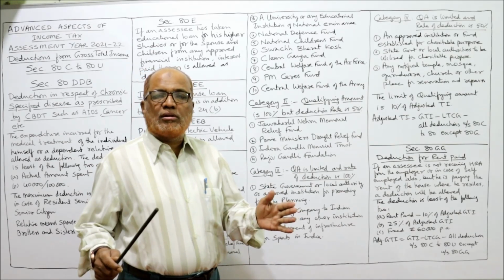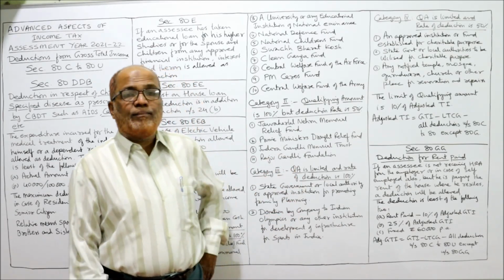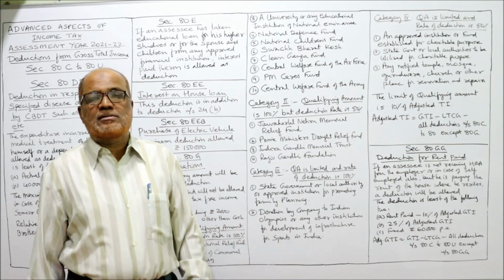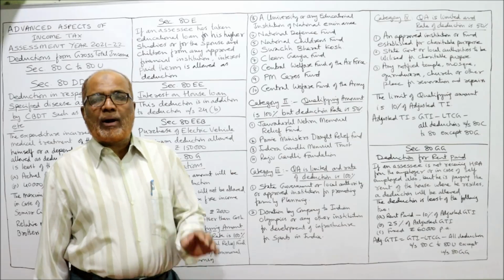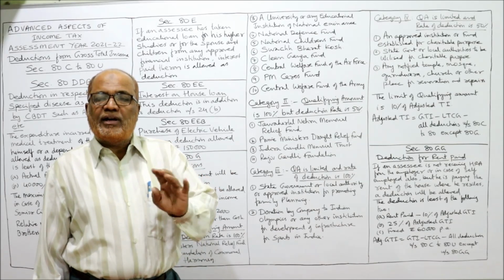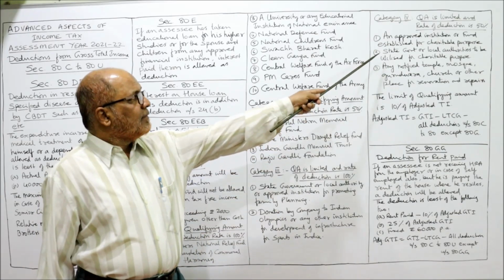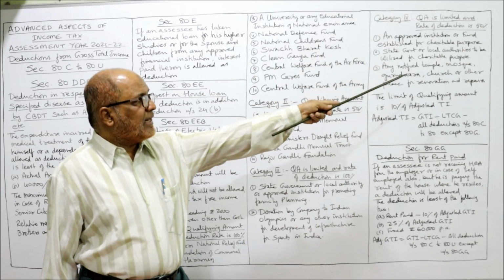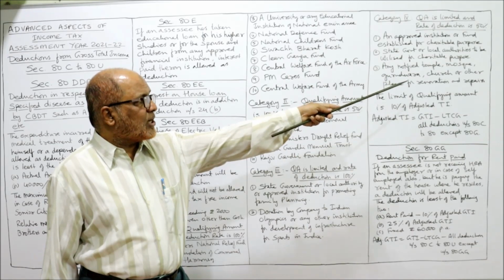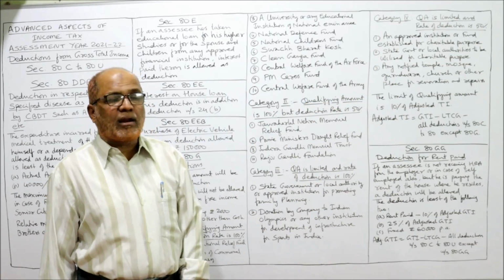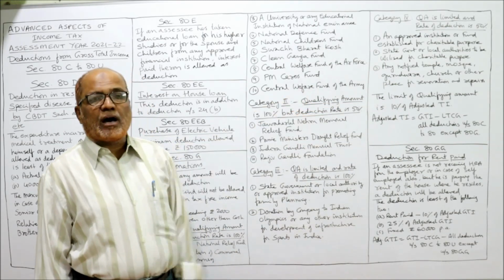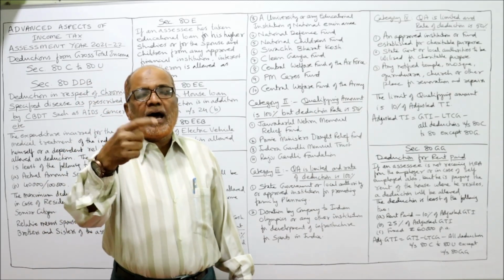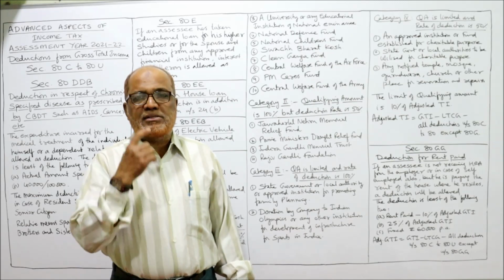If an approved institution or fund is established for charitable purpose, then qualifying amount is limited and rate of deduction is 50%. Then state government or local authority for utilized for charitable purpose, or any notified temple, mosque, gurudwara, church or other place for renovation and repair. So these three items are those items where qualifying amount is limited and rate of deduction is only 50%.